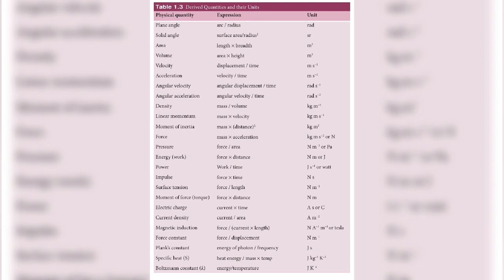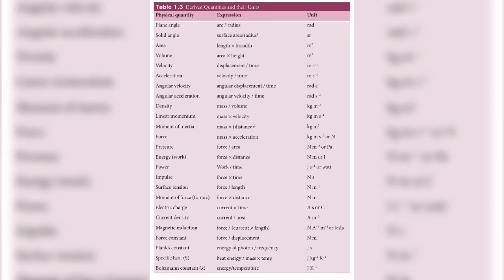The next one is force. What is force? Newton's second law gave you an equation for force. Force is equal to mass into acceleration. So mass is kg, then acceleration you have already derived to be meter per second square, or otherwise together it is called 1 Newton. Newton is an SI unit. That you have studied in your 10th standard.